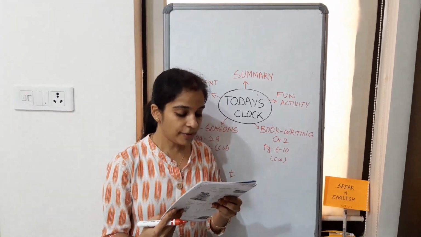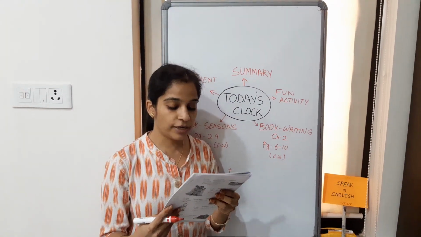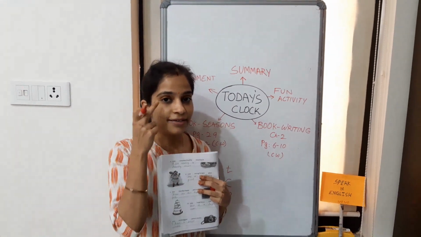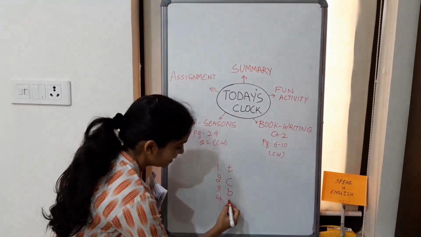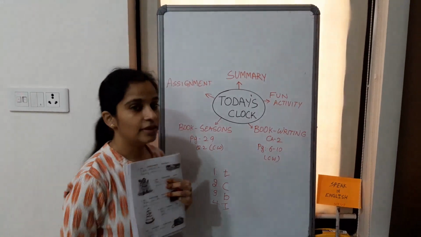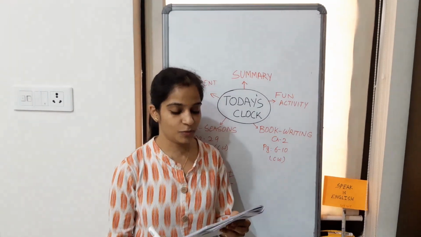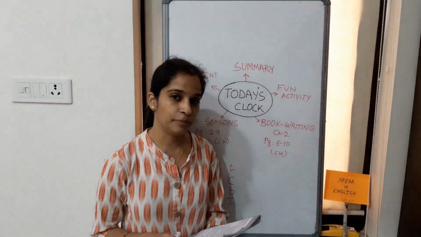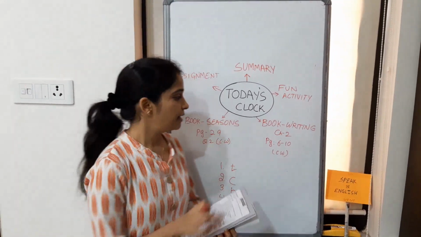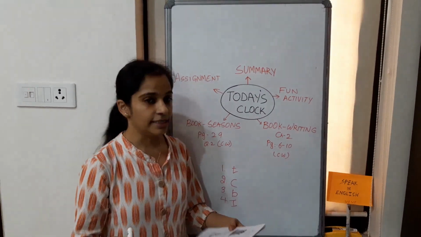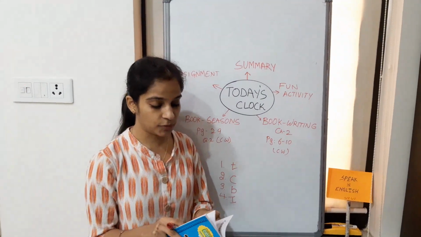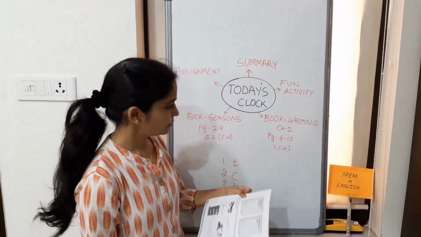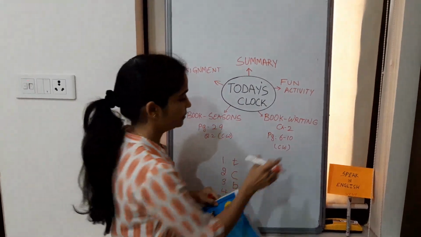And the last, which letter of the alphabet do you find on your face? It's letter I. I is a letter and the word is E-Y-E. So this was a fun activity which we have done before we start with the writing book. Now students, let us go to the next part, book writing. Come to the first chapter.